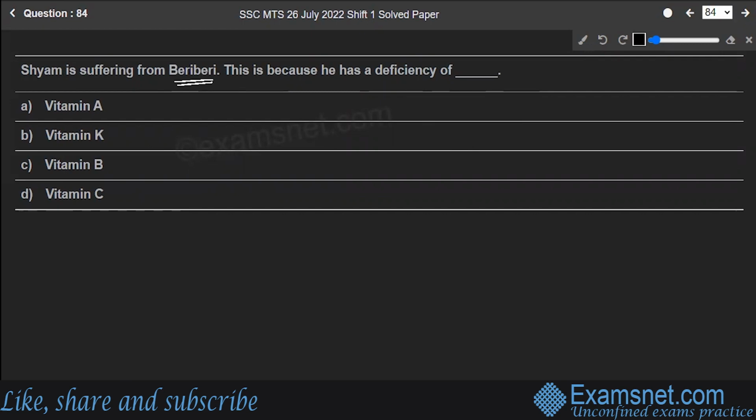This is caused by the deficiency of vitamin A, K, B, or C. Well, beriberi is caused by the deficiency of vitamin B. This is a disorder that can occur when a person has a lack of vitamin B1. A severe deficiency in this nutrient can lead to lasting damage to the nervous system and heart. There are two main forms of beriberi, wet beriberi and dry beriberi. Wet beriberi generally affects the cardiovascular system, whereas dry beriberi affects the nervous system.